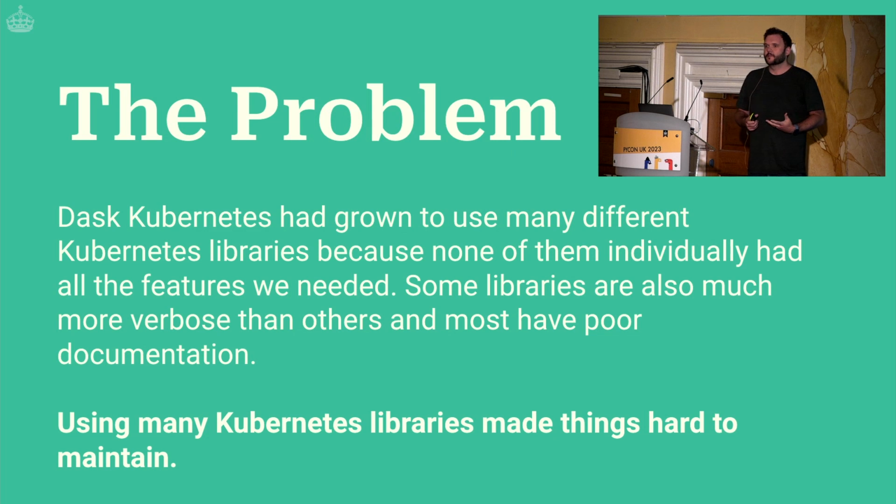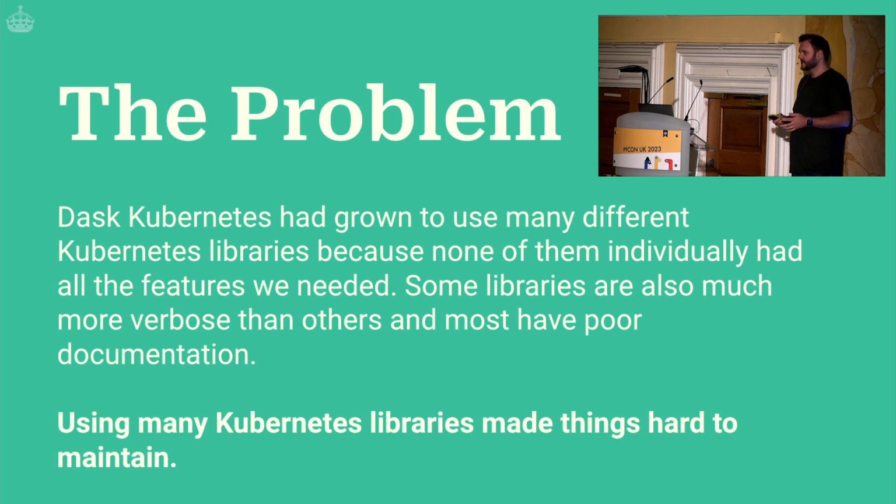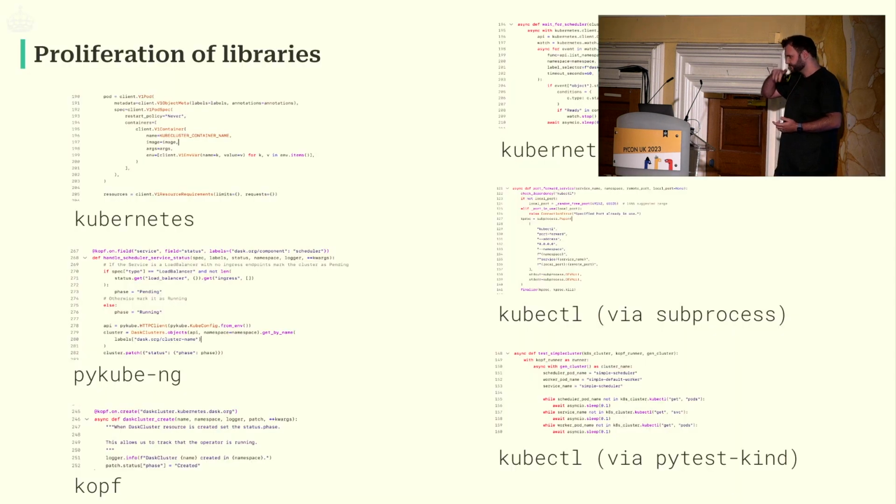New contributors would come in, they would want to make a pull request to add some functionality. They would look at a file and, oh, there's 3 different Kubernetes libraries in this file. Which one do I use to interact with the Kubernetes API? I want to change this thing. Do I need to replace it? Is there some kind of upgrade going on? What is happening? And that just made it a poor experience for contributors and for maintainers.